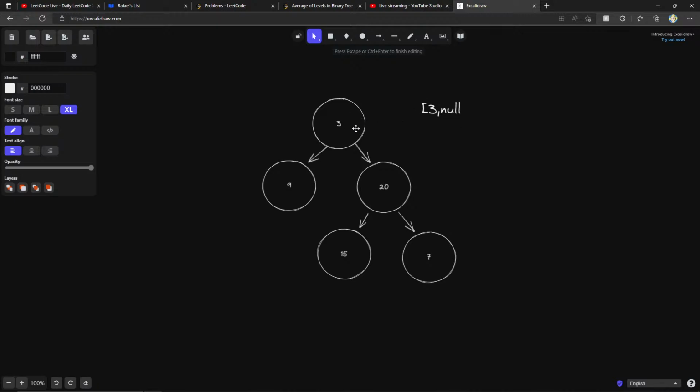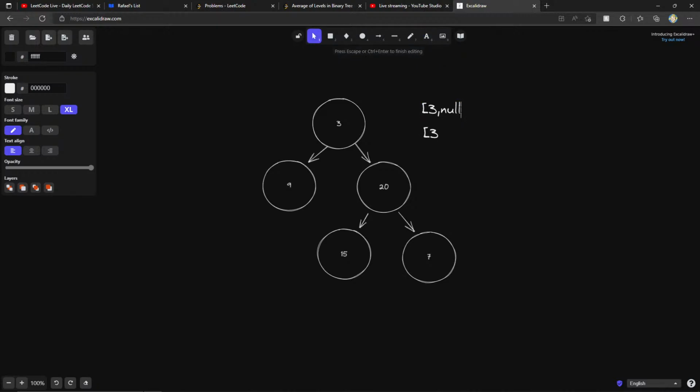So imagine here we have 3 and null. Let's say we keep track of some sum, right? We say, okay, our sum currently right now is 3. And then whenever we reach null, then we know we're about to come up to a new level, so we have to sort of calculate the average, right? So we calculate the average from here. That will give us 3 because 3 divided by 1 is 3. So I'm going to add that to this one here.